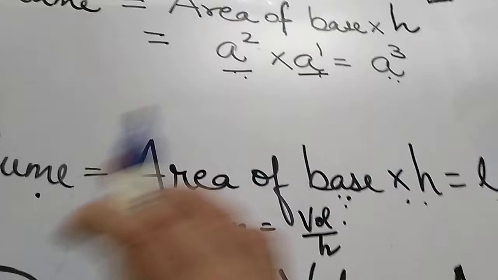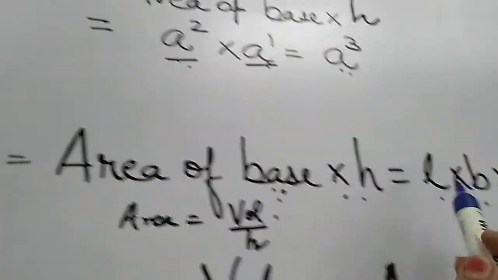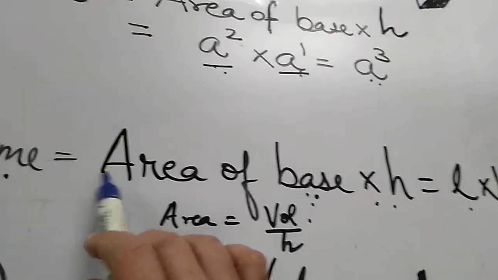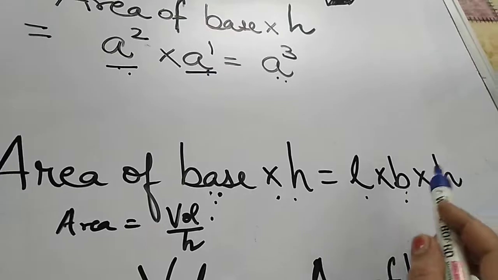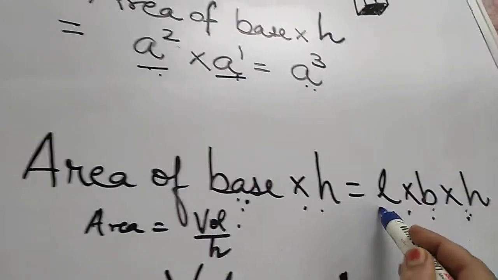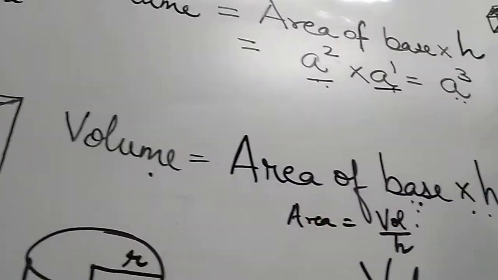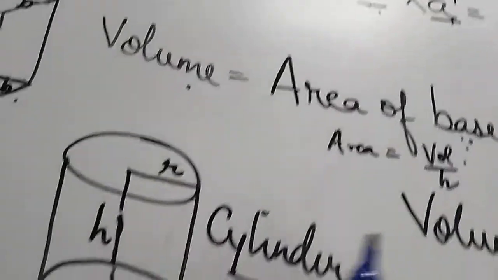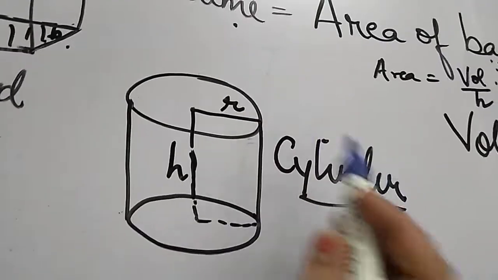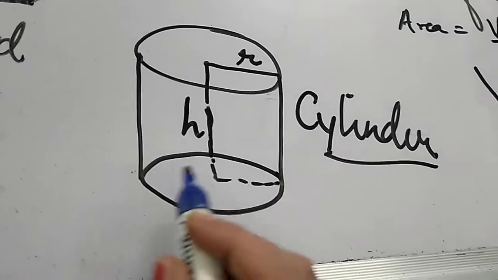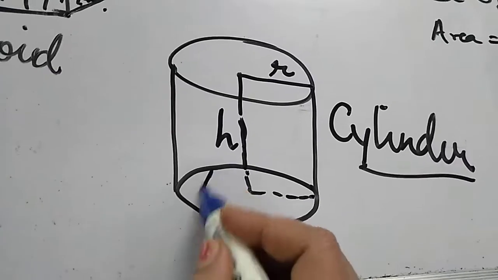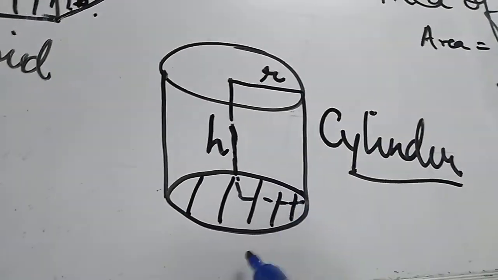If you know L and B and you know the volume, you can find the height. If you know B and H, you can find the length, by substituting in this formula. Next is the cylinder. What is a cylinder? A cylinder is a 3D figure of a circle. You see, this is a circle. Its base is a circle.